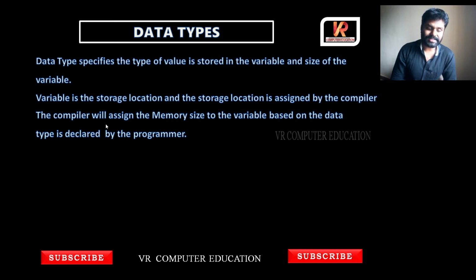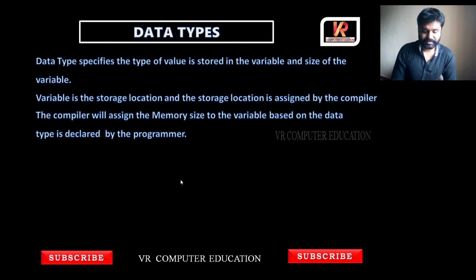The compiler will assign the memory size to the variable based on the data type declared by the programmer. So the variable is the storage location where the value will be stored, and that storage location is given by the compiler. How will it give the size? Based on the data type we declare. Programmers means we, those who write the programs, are called programmers.